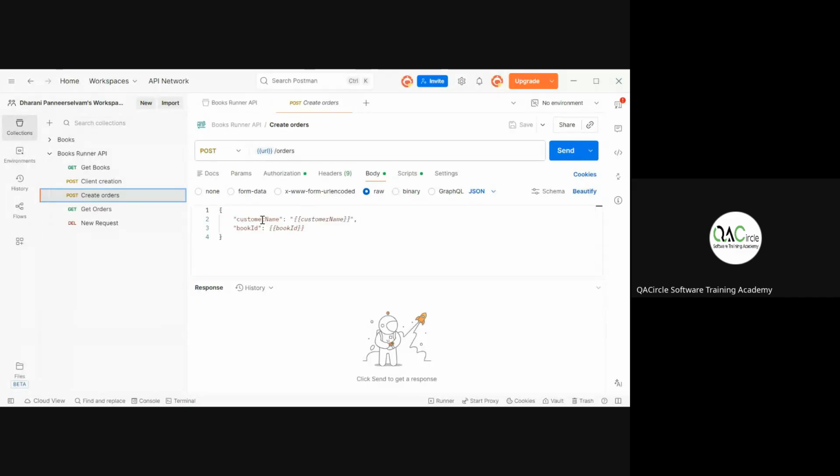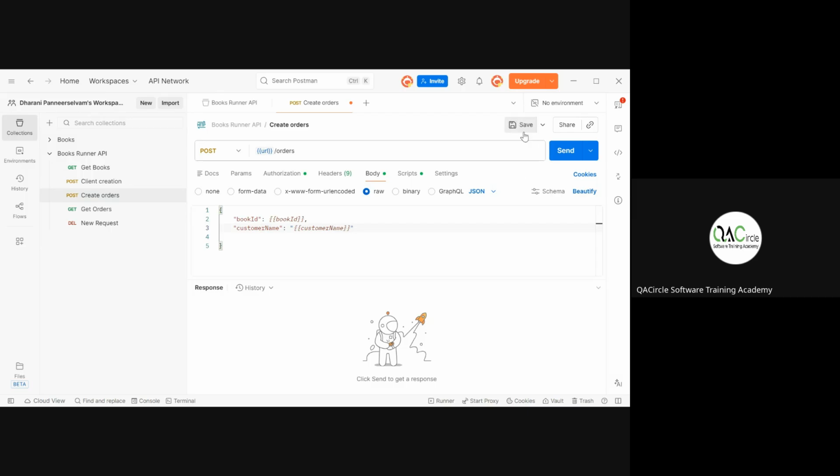So the creation of order should follow with book ID, followed by customer name. Just change it around. I think this order also will work. Yeah, this is working, sir. How many iterations did you do? You have to give a comma after the second line, and you have to remove the comma after the third line. Run the collection.